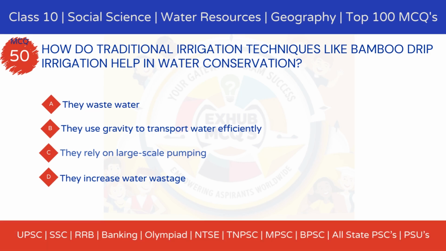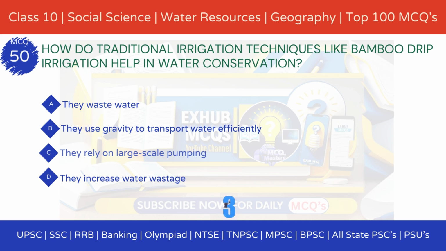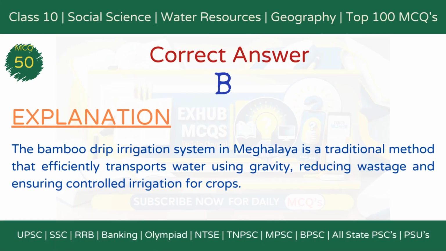MCQ 50. How do traditional irrigation techniques like bamboo drip irrigation help in water conservation? Option A, they waste water. Option B, they use gravity to transport water efficiently. Option C, they rely on large-scale pumping. Option D, they increase water wastage. The correct answer is Option B, they use gravity to transport water efficiently.